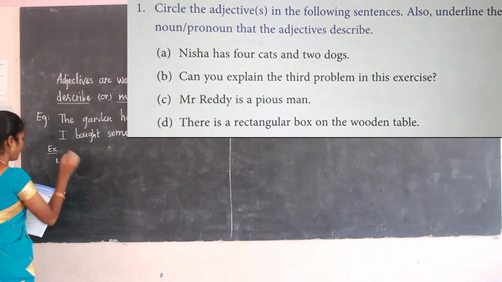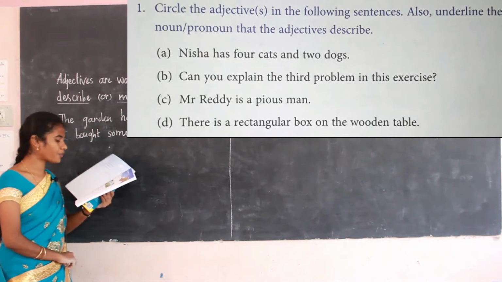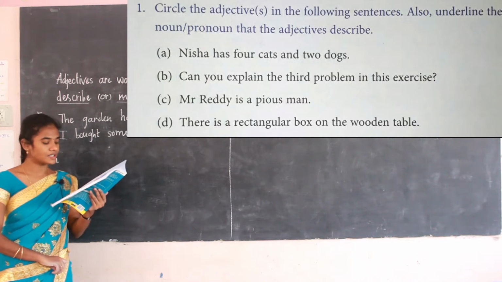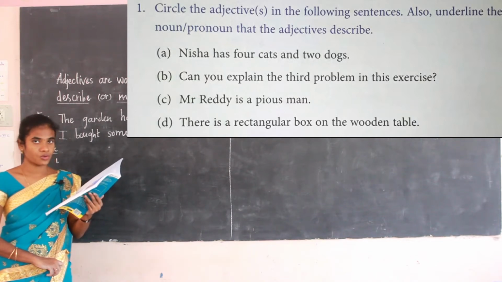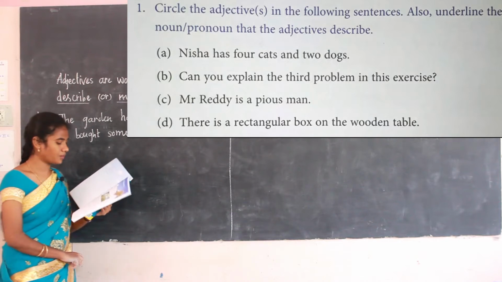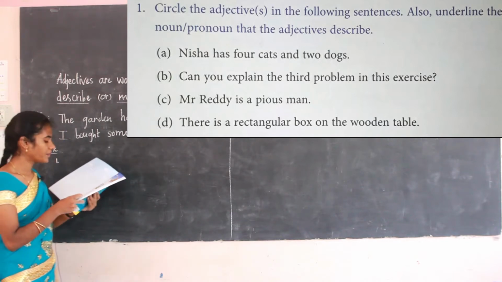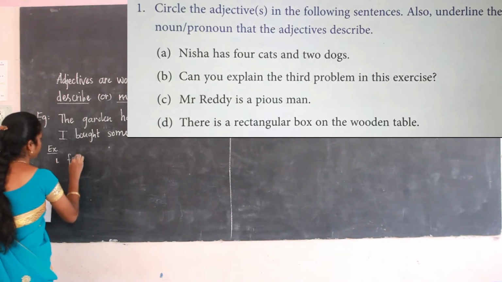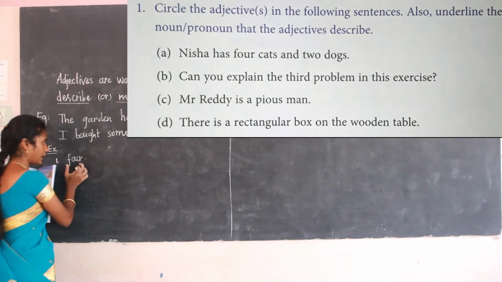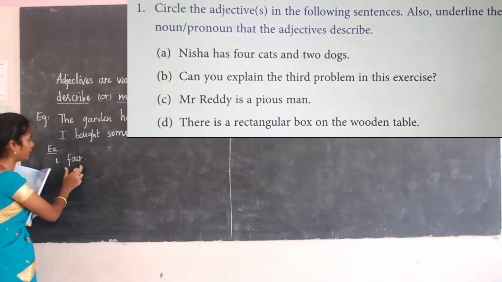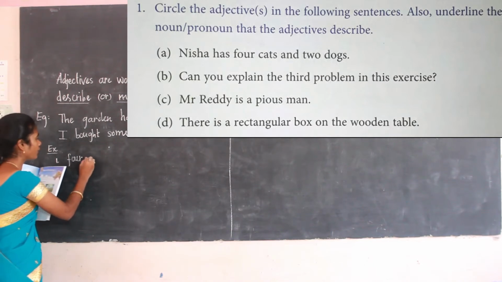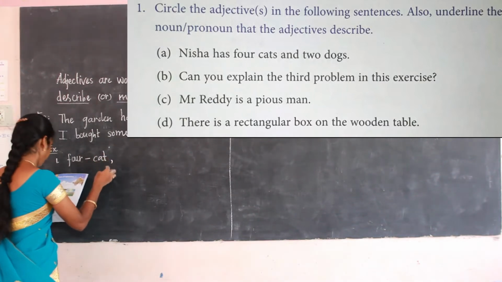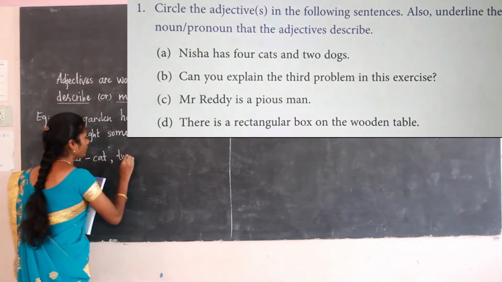First one, Risha has 4 cats and 2 dogs. Here what's the adjective? The adjectives are 4 and 2. Here what's a noun? Cats and dogs are the nouns. 4 is the adjective, so 4 describes the noun cats, and 2 describes the noun dogs.